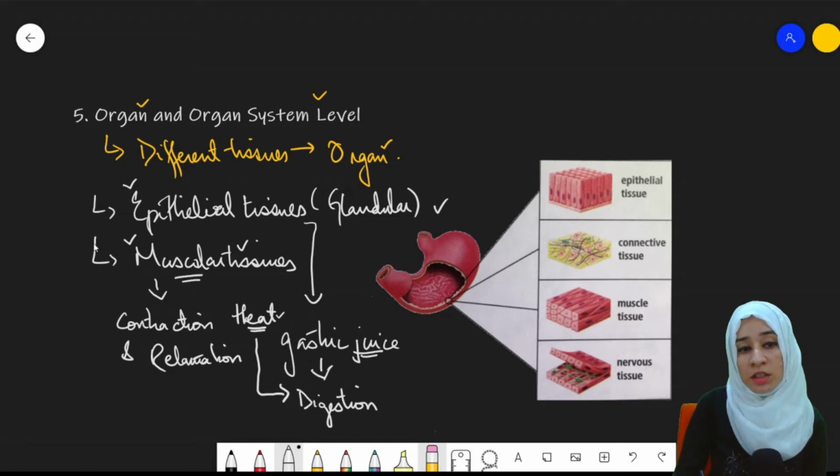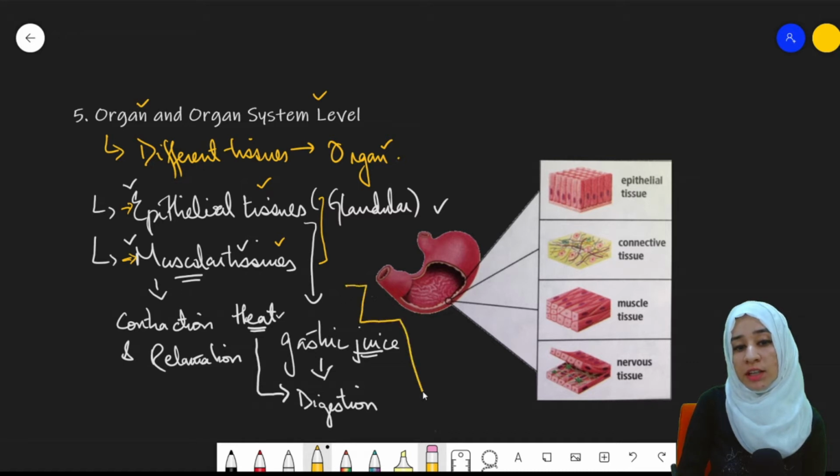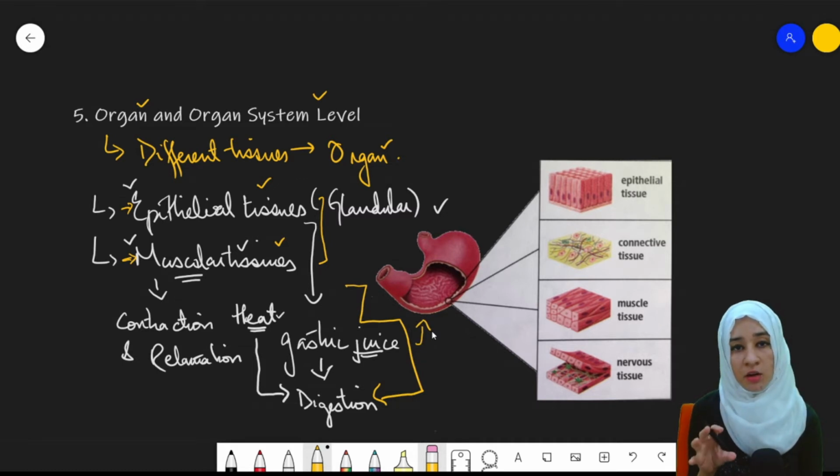Now see, there were two tissues, muscular tissues and epithelial tissues. Epithelial tissue performs its own function, whereas muscular tissue performs its own function. But collectively, both of these combine together to facilitate the process of digestion that occurs in the stomach. So this is how an organ is formed.